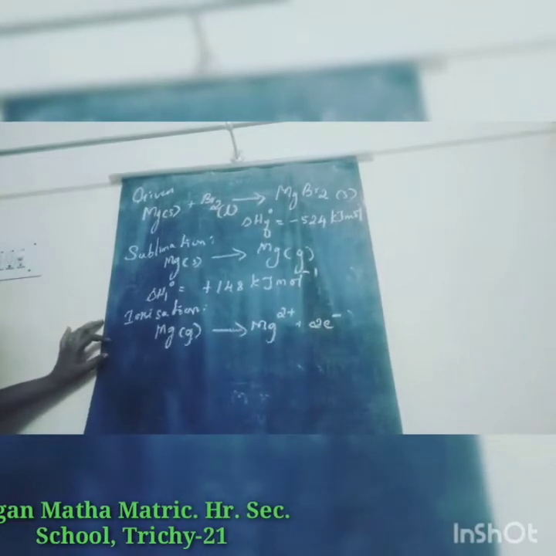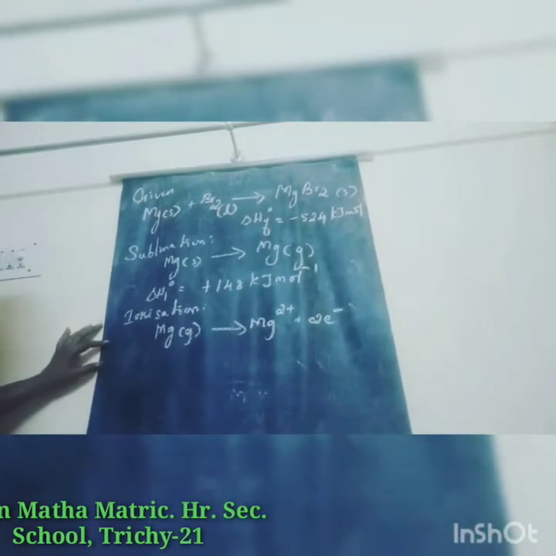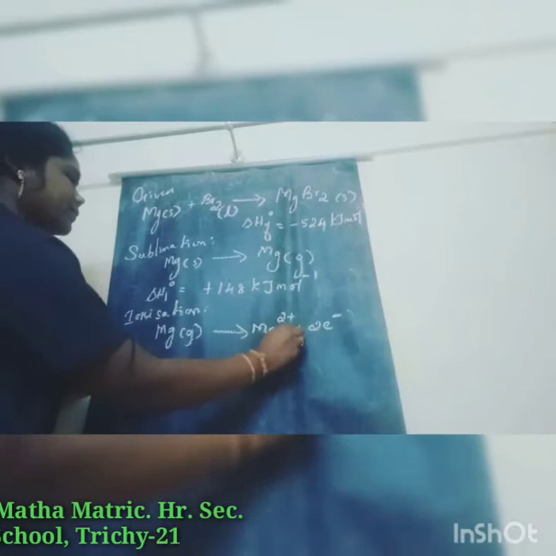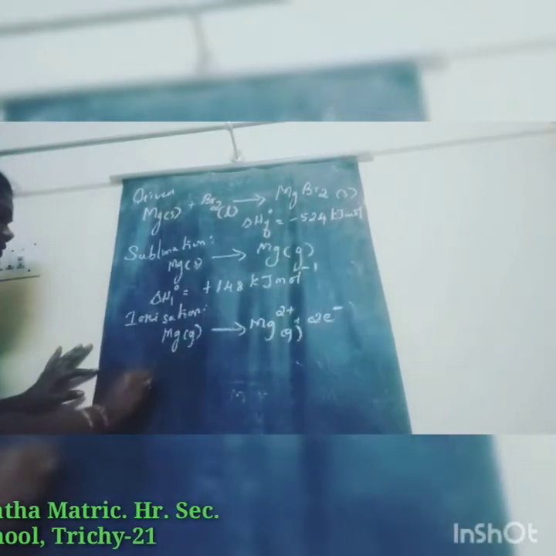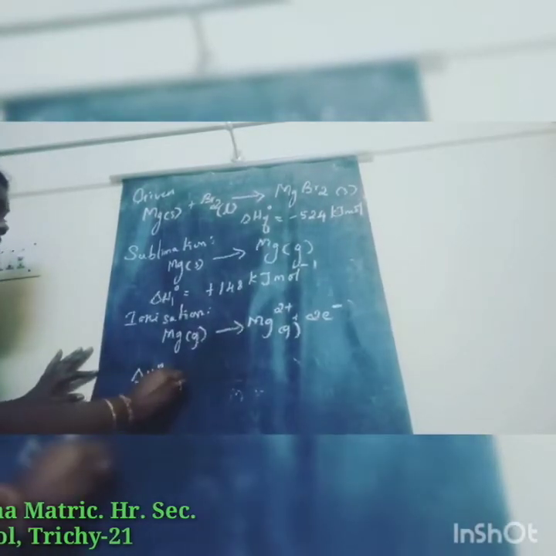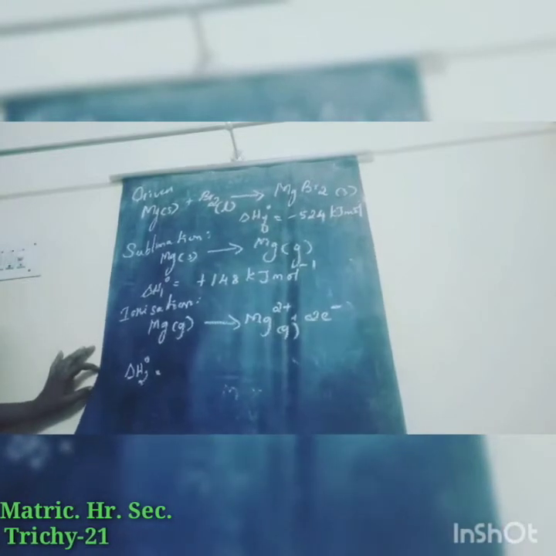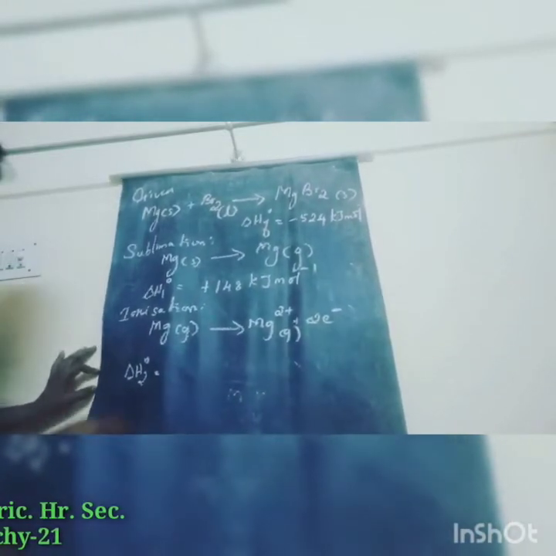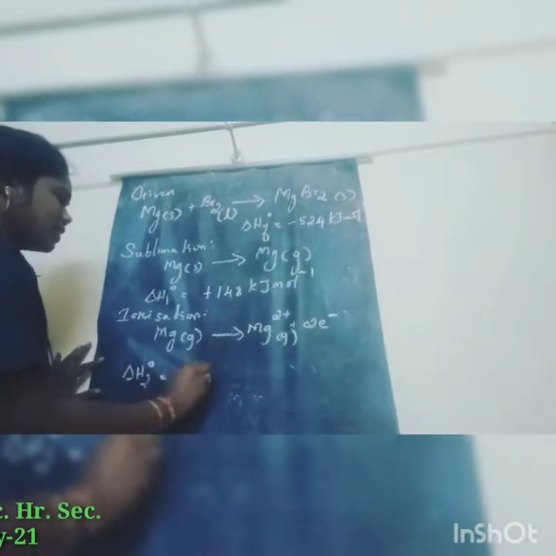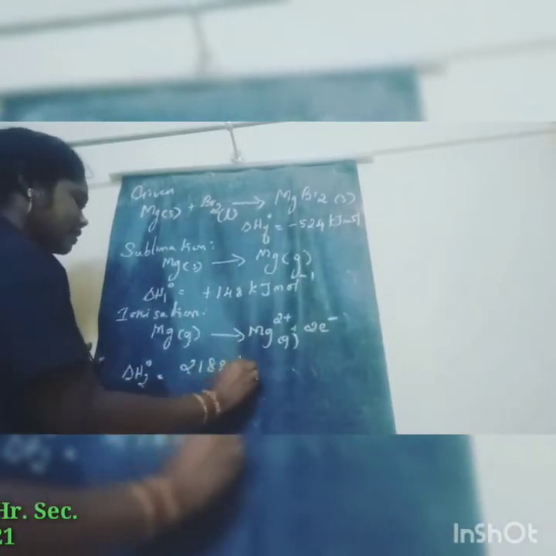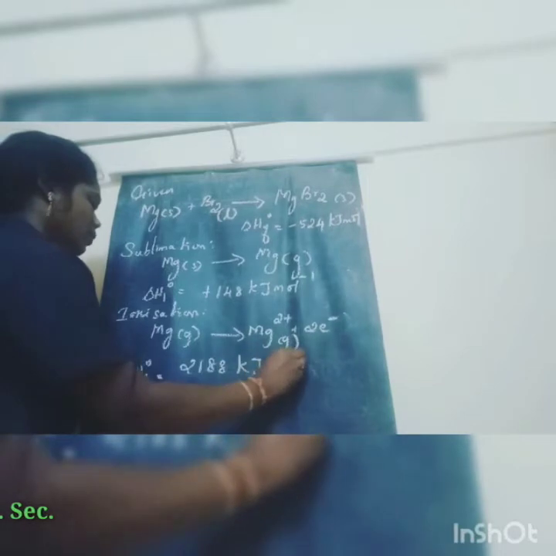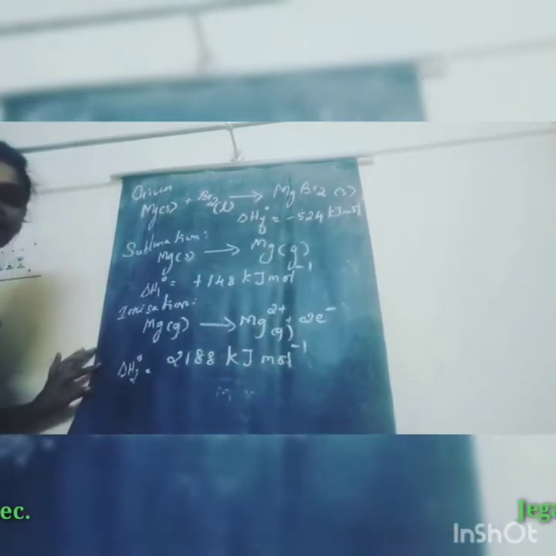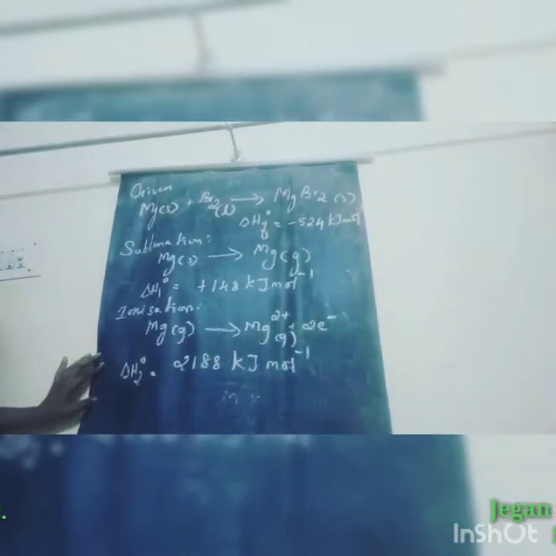So here ΔH2° value, which is given in your question for ionization, is 2188 kilojoule per mole.